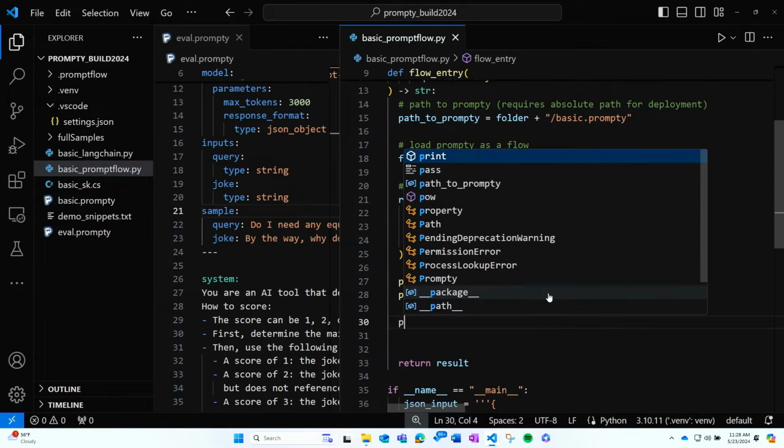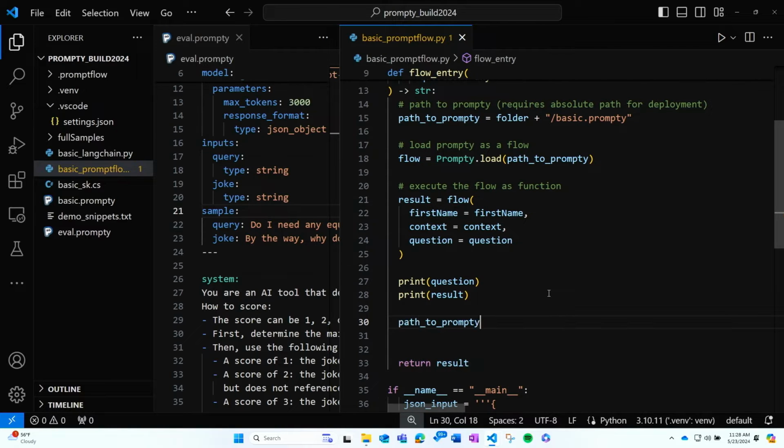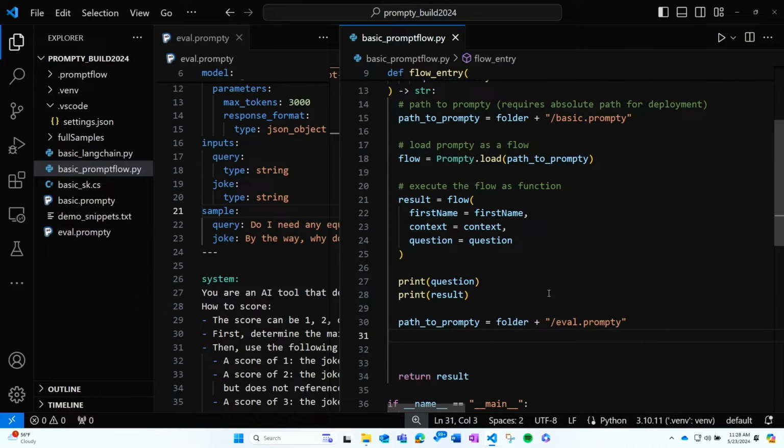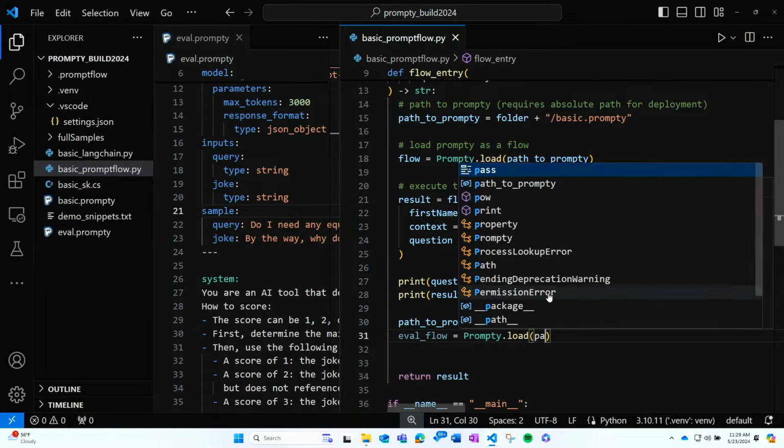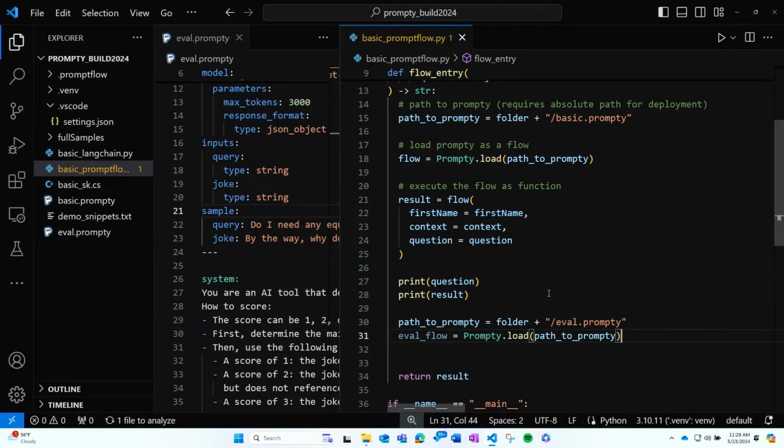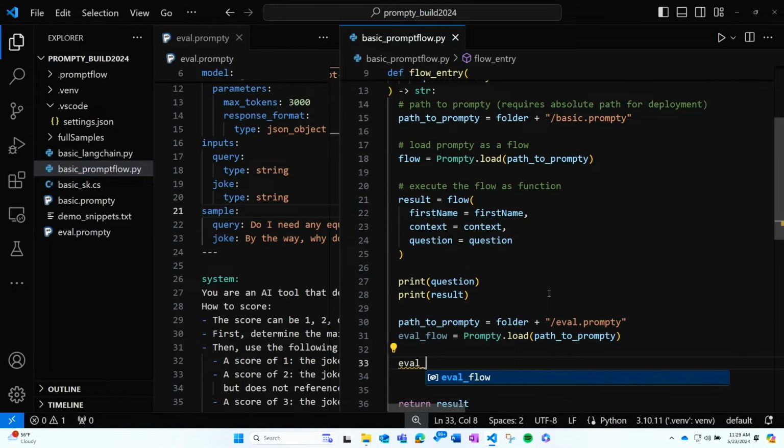So path to Prompty, I can update that just directly in the code. And of course, it's very hard to type when there's a lot of eyes on you. Eval.prompty. And then I want to load this. So this is going to be our eval flow. And I'm going to say prompty.load. And I can pass that path to Prompty in here. And then I want to parse this result. So let me say eval.response.